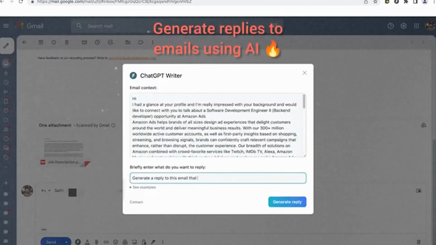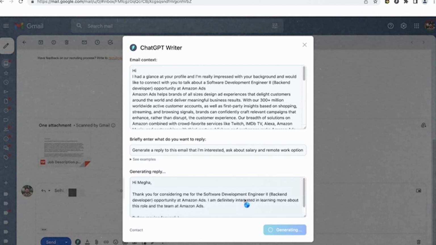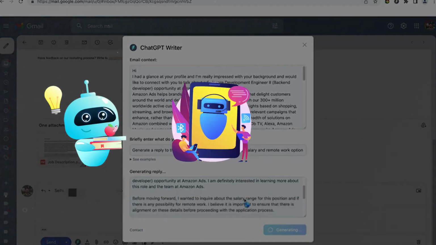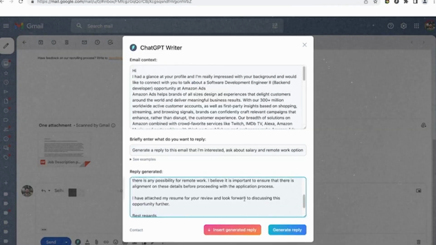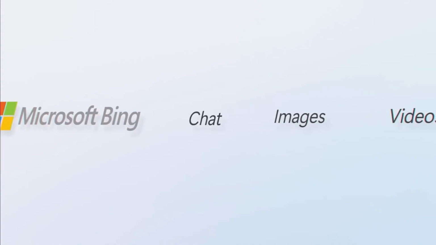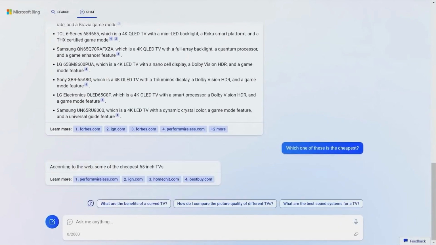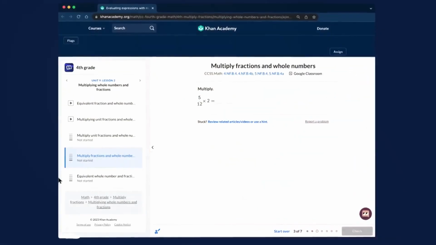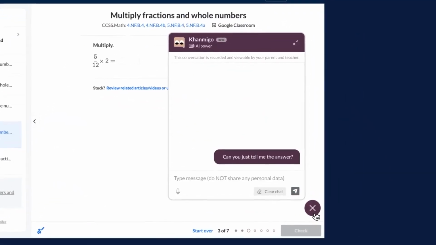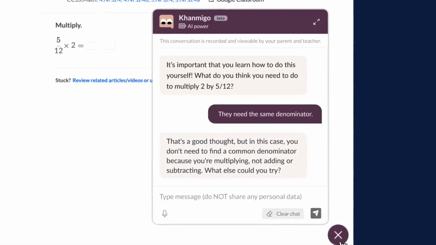Third-party applications. Several third-party applications have been developed that make use of ChatGPT's capabilities. These applications range from chatbots to virtual assistants to writing assistants, which can be accessed through web interfaces or mobile apps. Custom installations. For organizations that require more control and security, custom installations of ChatGPT can be set up on private servers. This requires technical expertise and resources, but allows for greater customization and integration with existing systems.